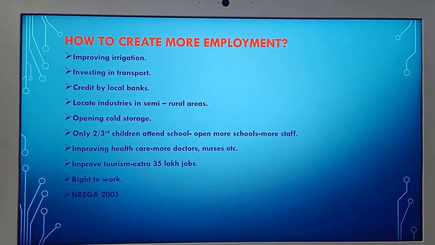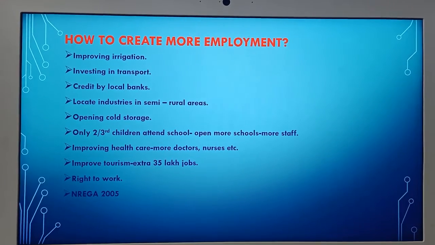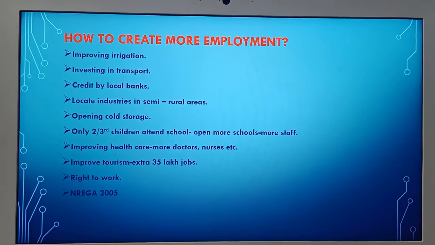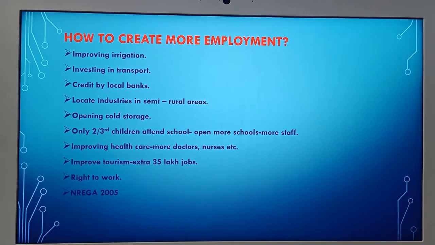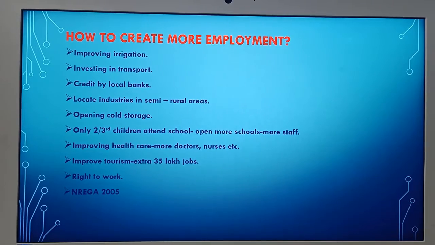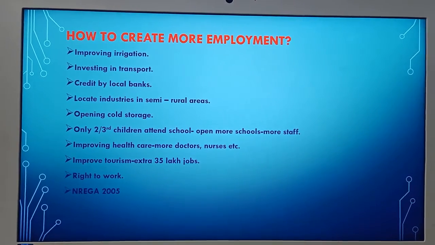Then next one, only two-thirds of children attend school. Do you know that in India there are about 200 million children in the school-going age group? Out of this, only about two-thirds are attending schools. The rest are not. They may be at home or many of them may be working as child laborers. If these children are to attend schools, we will require more buildings, more teachers and other staff.